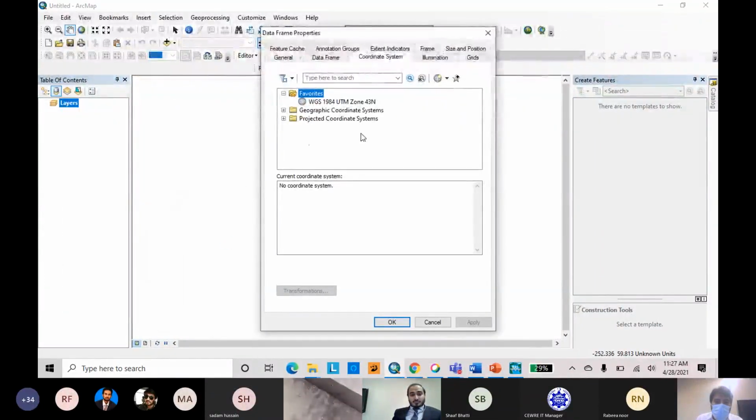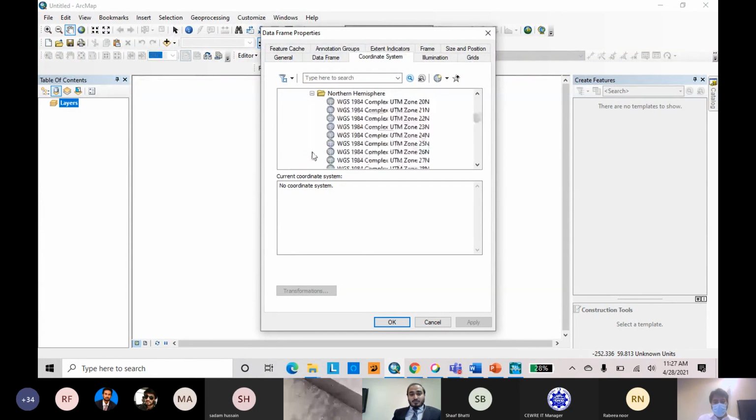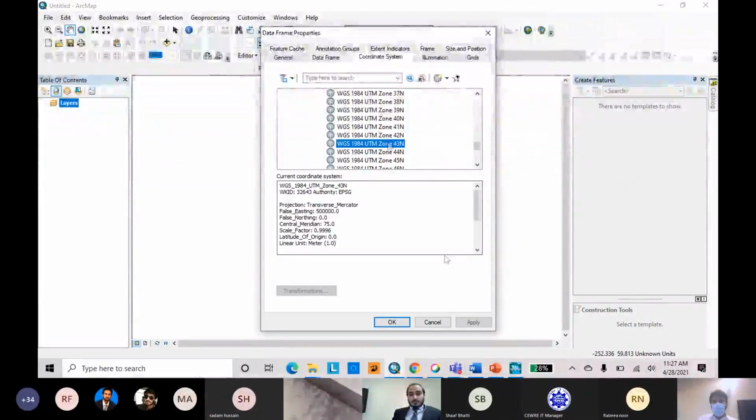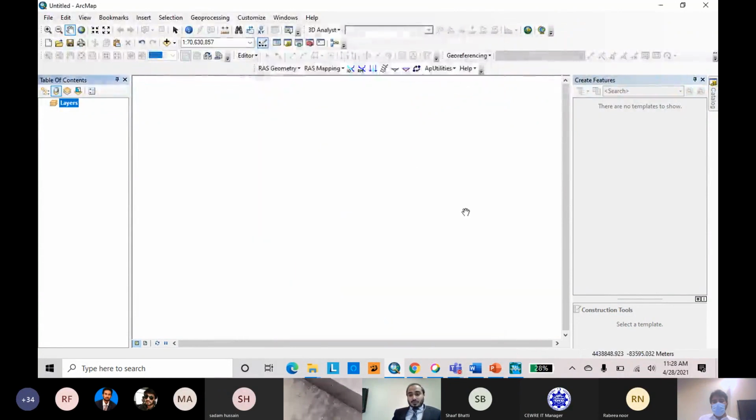So first of all, we will adjust our layer unit. I have already done it, so I cannot go a long way, but I will show it so you can learn how I have adjusted my layer unit. First of all, we will go to the UTM. I have already mentioned it in the handout. Then go to WGS 1984, then the Northern Hemisphere. Then we will find the 43 zone. Here it is, the WGS 1984 UTM zone 43, apply. Here you can see that it is converted into meters. Before, it was written as unknown unit.